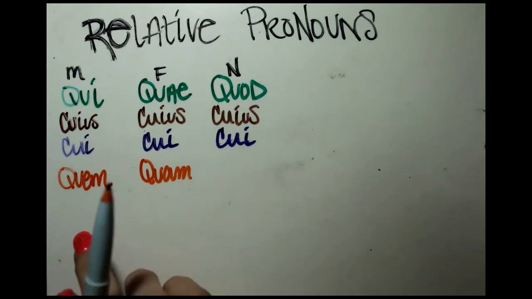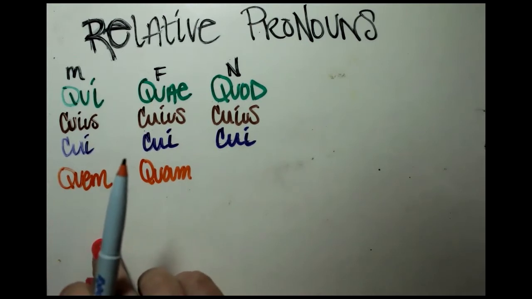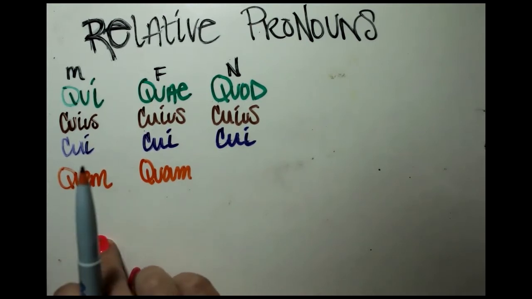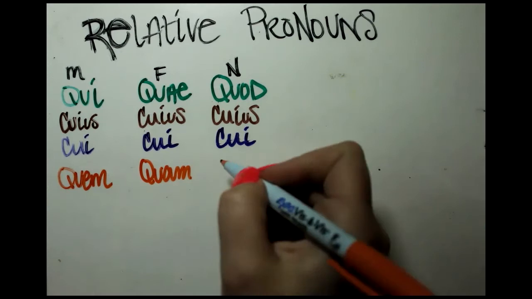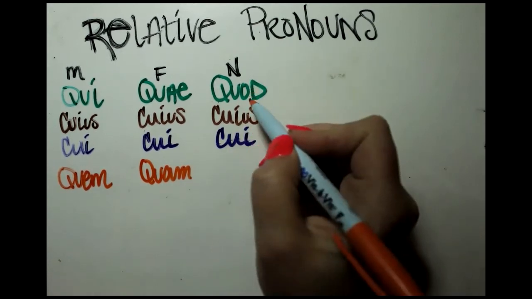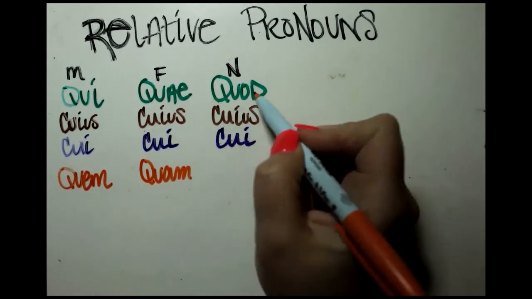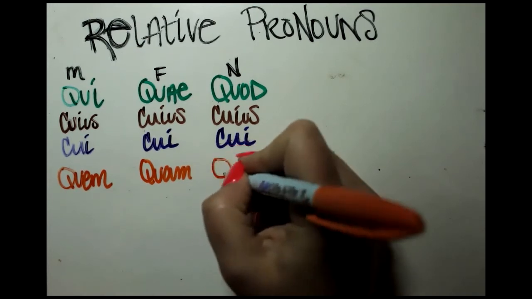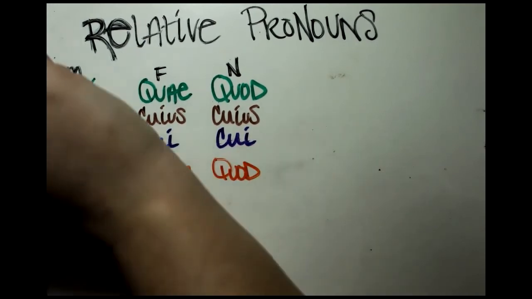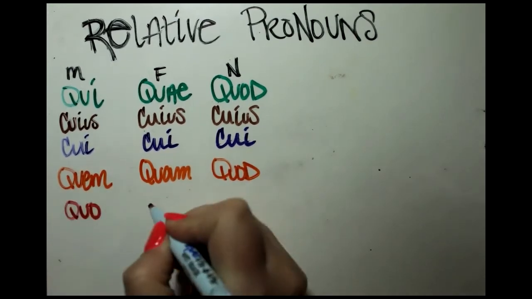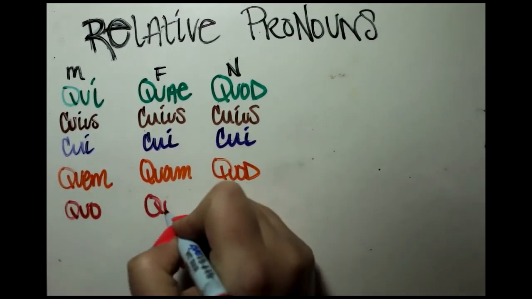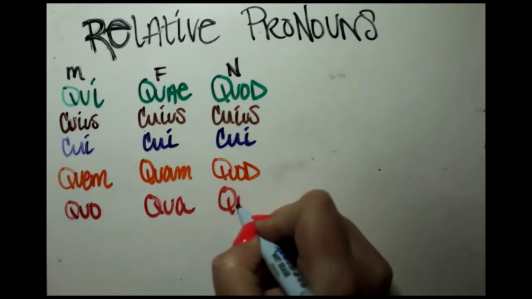Early Republic Latin is very different from late Imperial Latin. All right, in the neuter accusative, you have a repetition of the nominative singular form, so quod. And then in our ablative, we have quo, qua, and quo.